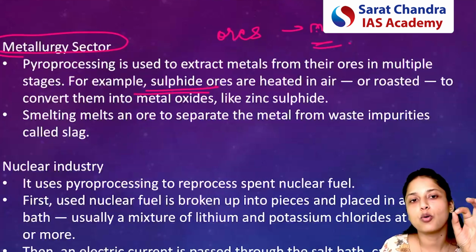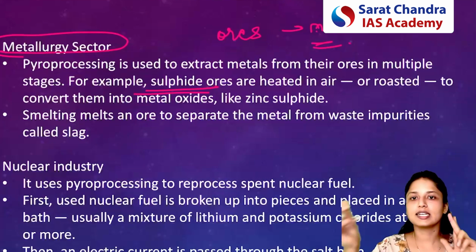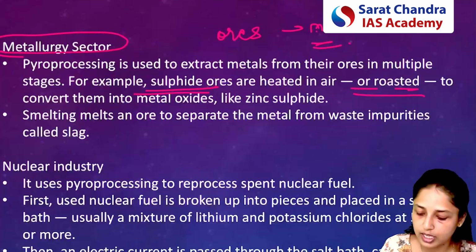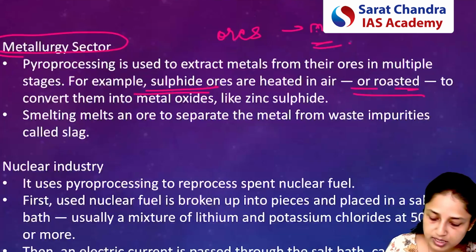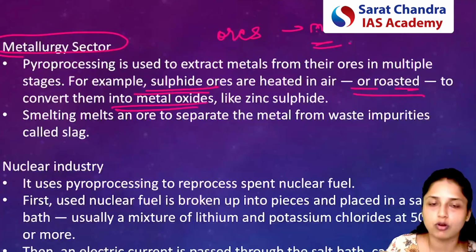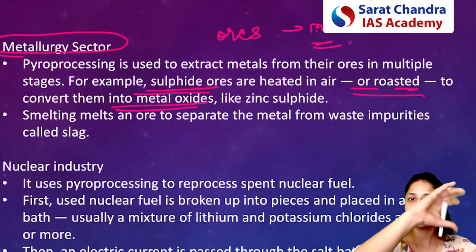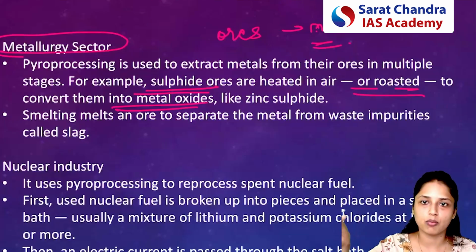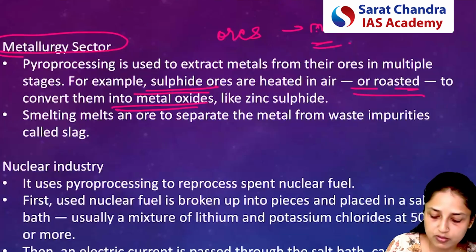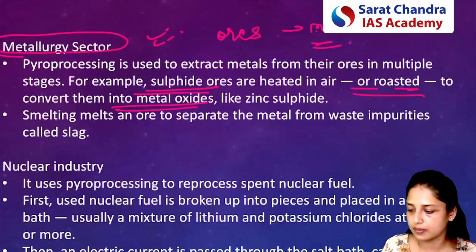From sulfide ore you can separate the metal using the process of roasting. Roasting means heating in the presence of air. When you are roasting, it will be converted into metal oxides. So you are heating the ore, and it is converting into metal oxide. So it is changing the form. This is one of the applications in the metallurgical sector.